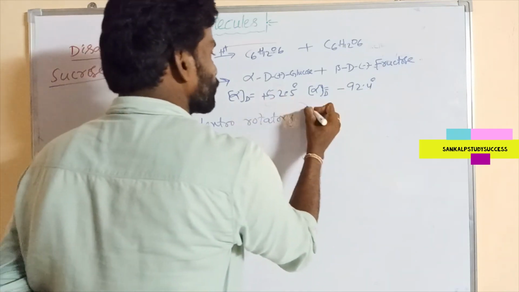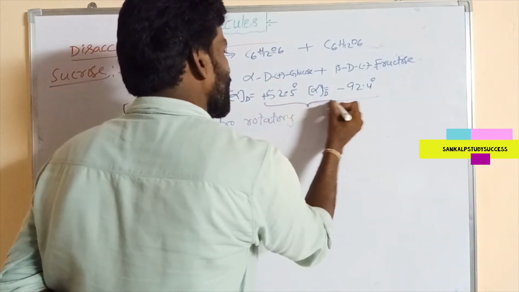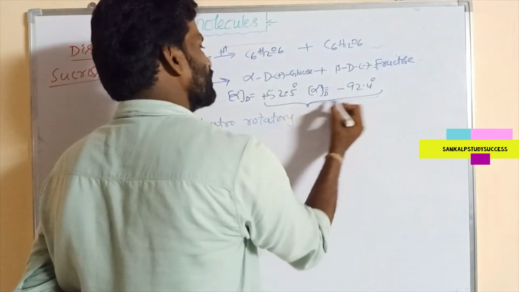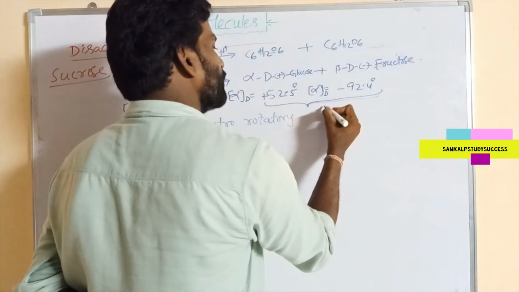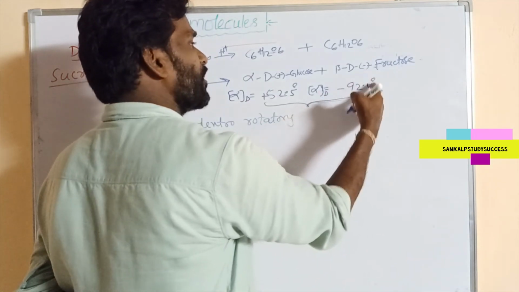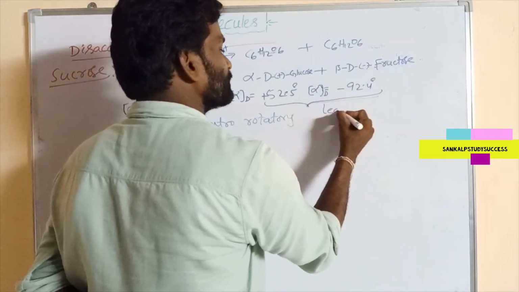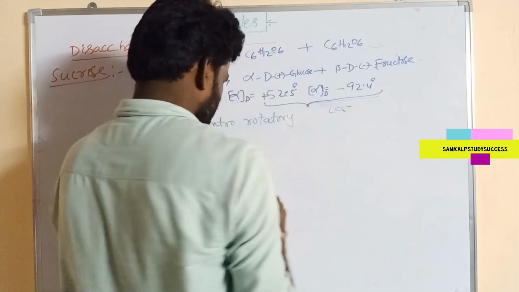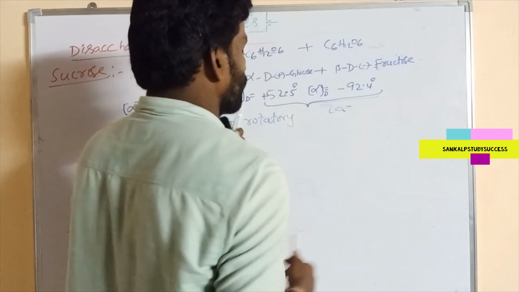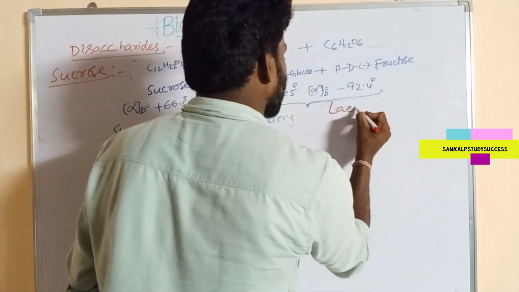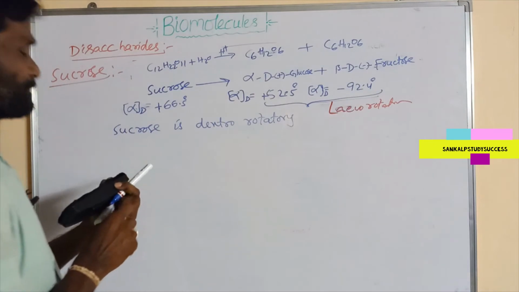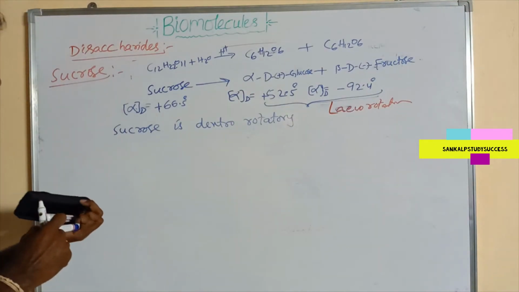So the aqueous solution of this mixture is levorotatory, because the levorotation is more.